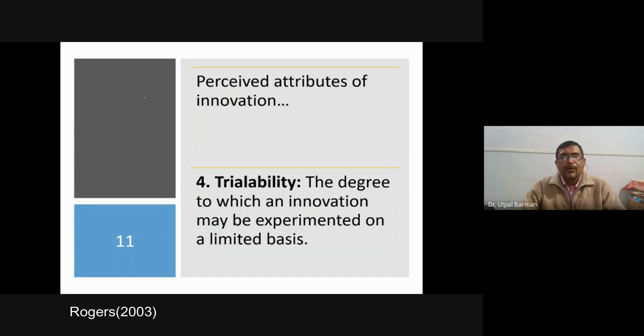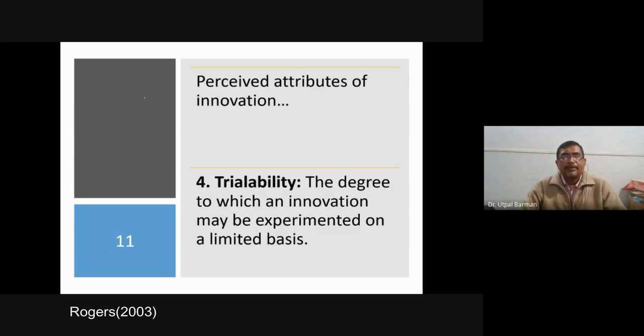Trialability. When there is scope to trial or test the thing, there is more chance for adoption. Before full-fledged adoption, if you get a chance to test it on a small basis, then they can take a decision quickly based on their trial. And this trialability is not only applicable in the agricultural sector. Exhibition, result demonstration, method demonstration, trial, all these things exist because of this trialability.